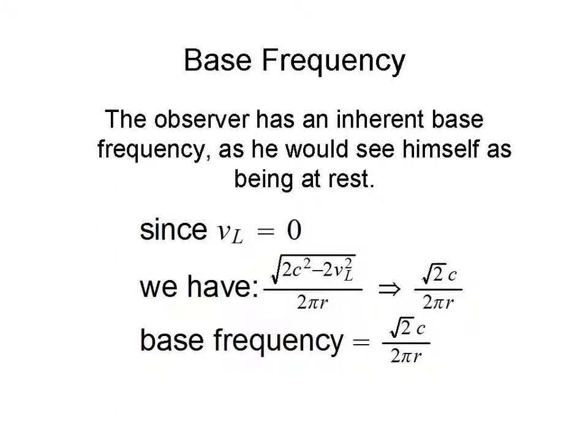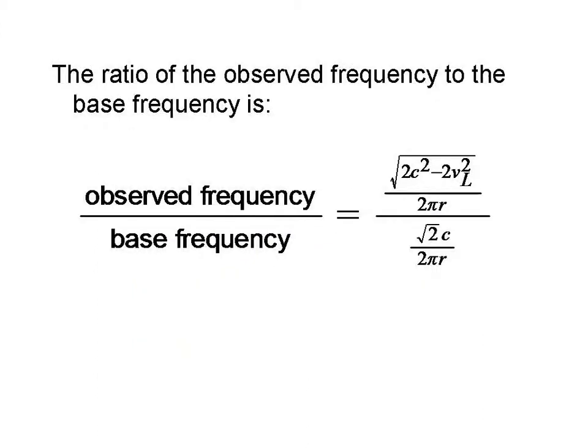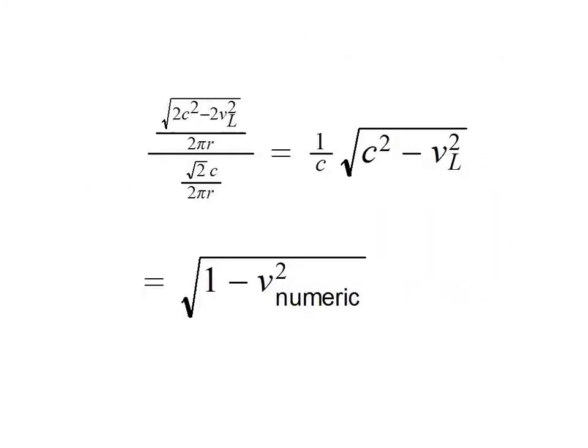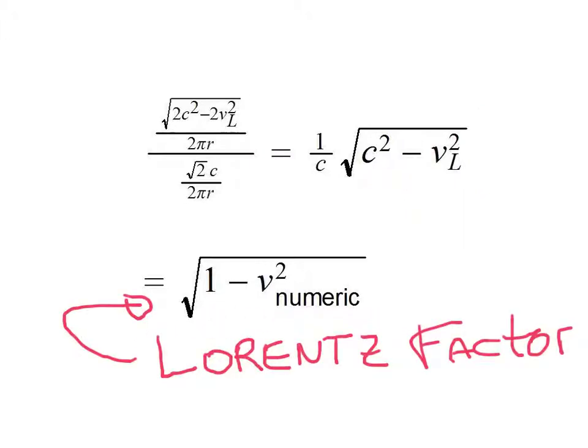We measure time with our own frequency. We're at rest. Our frequency is the base frequency. Our linear velocity is 0. Doing the math tells us that our base frequency would be the square root of 2c divided by 2 pi r. We're going to take the ratio of the observed frequency to the base frequency. Doing the math gives us this term here, which is the inverse of the Lorentz factor.